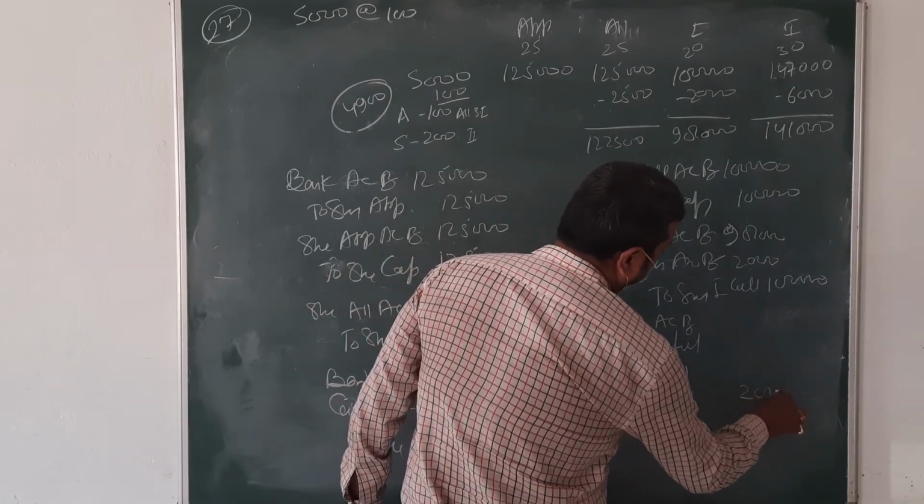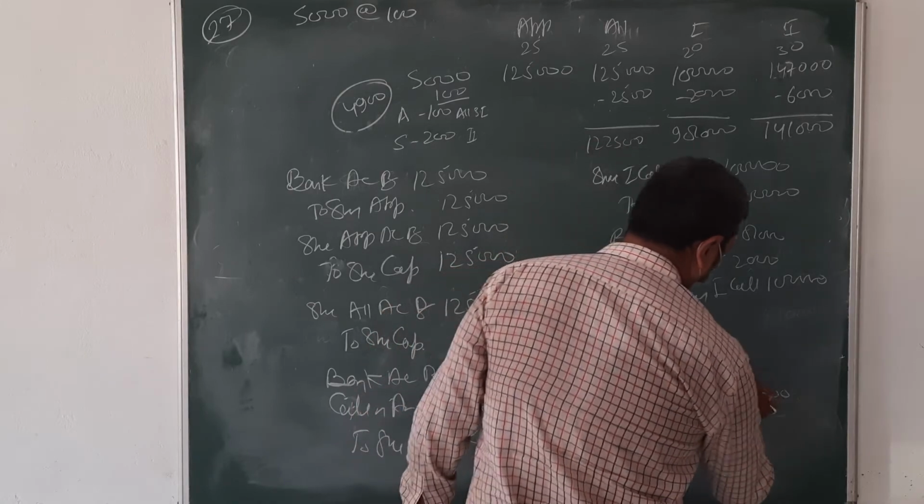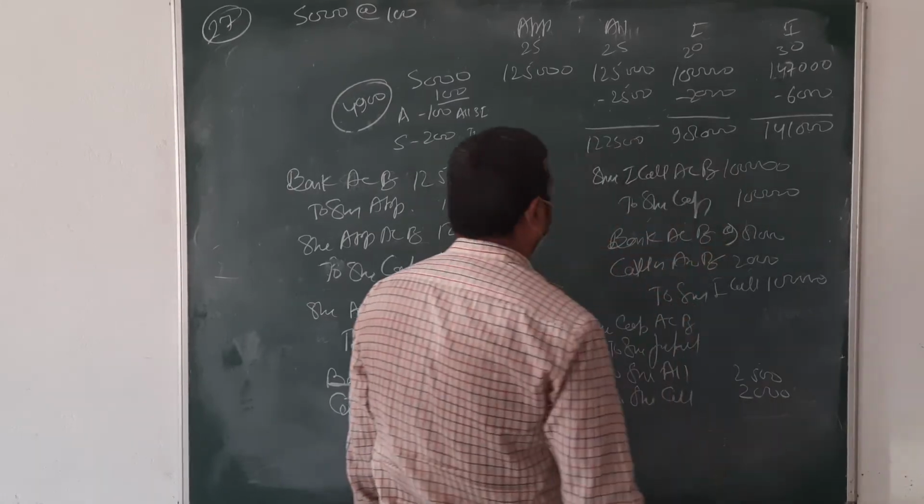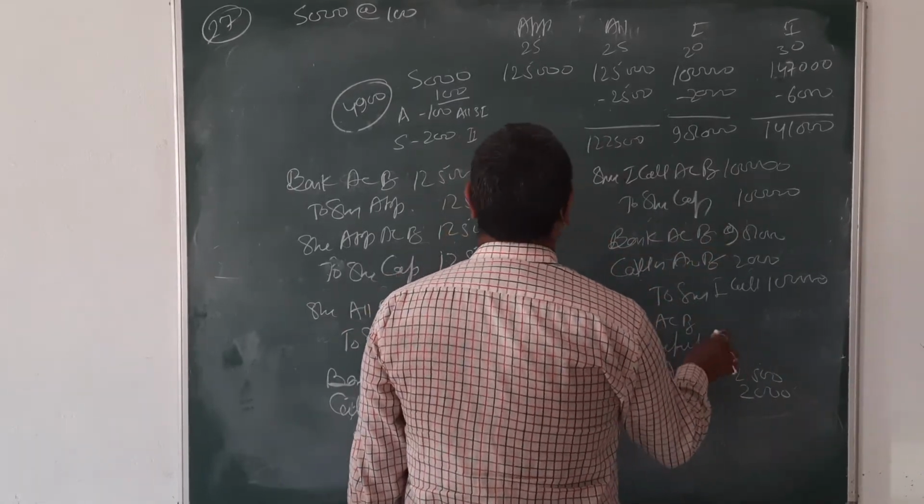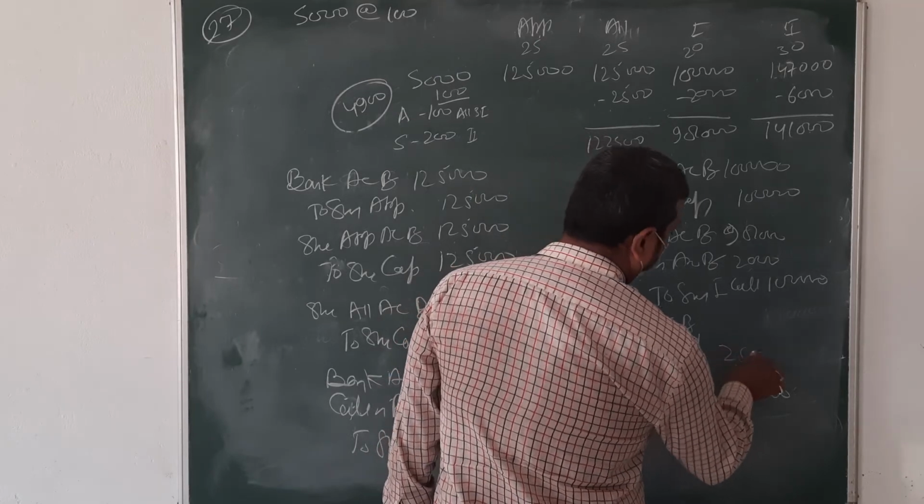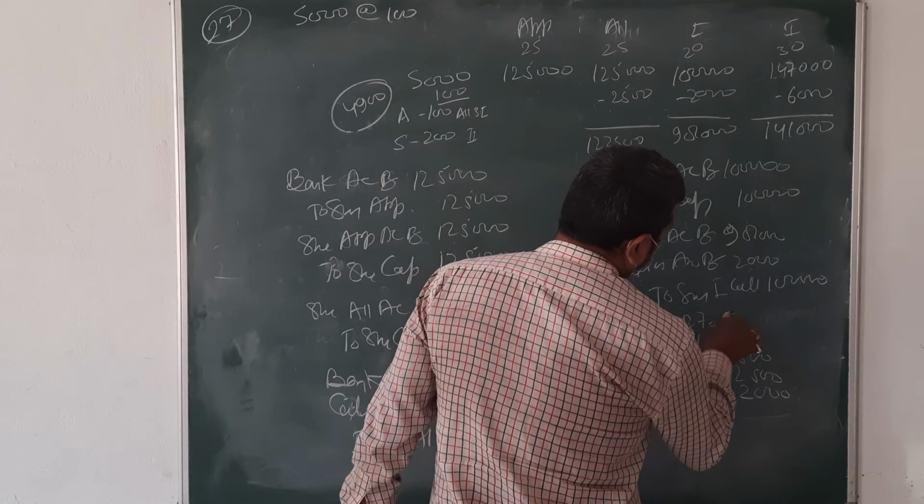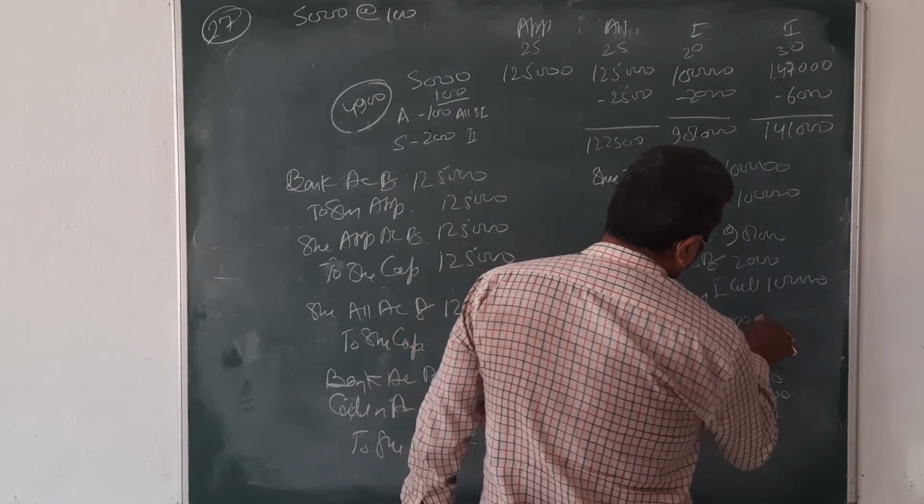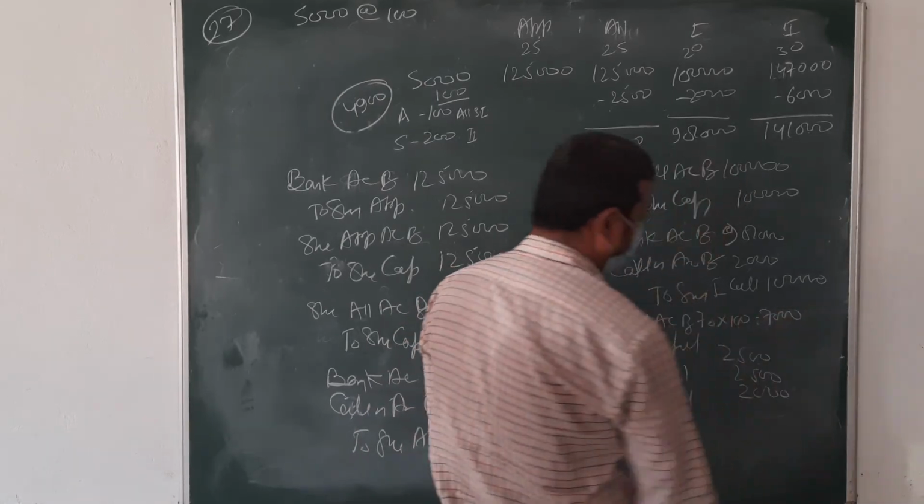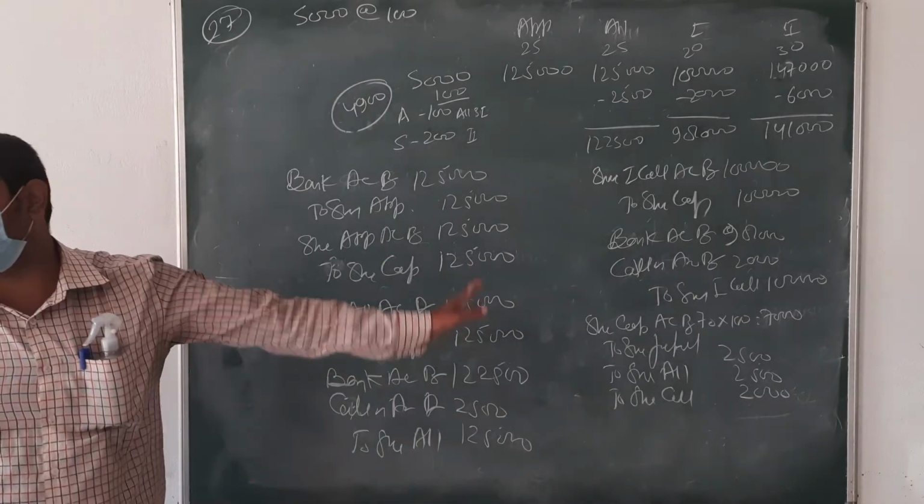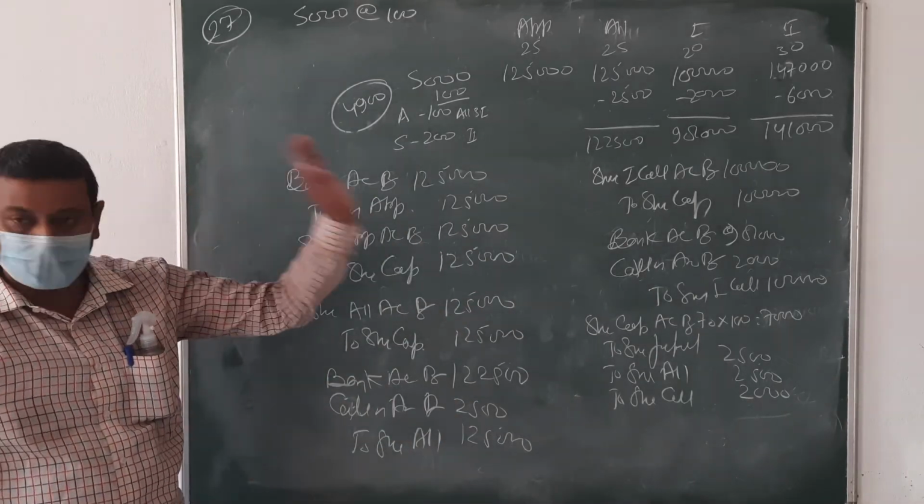In the call, what amount did they pay? Just see the amount. What amount are they receiving? 2,500. What amount? We called 70 into 100, it means 7,000. Same increase. Up to this is clear?